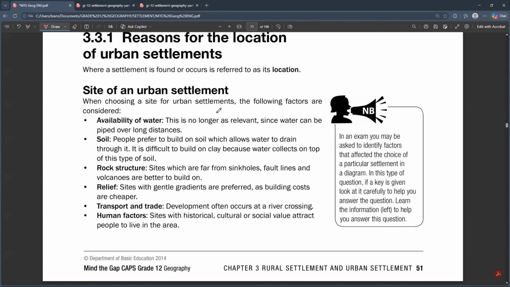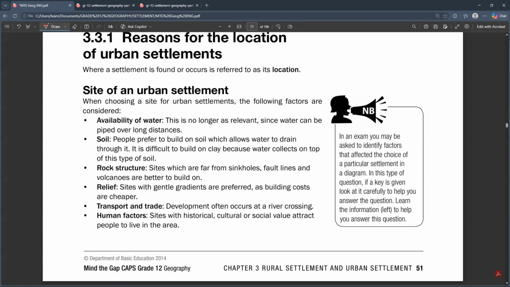Right? But why did the people who chose to settle in the urban areas even choose to settle there? It is because there are certain features that were found in the site where they built the urban areas. That is why some of the places remain as rural areas, and some of them are urban areas. It is because of the type of place, the factors that are found in the place.